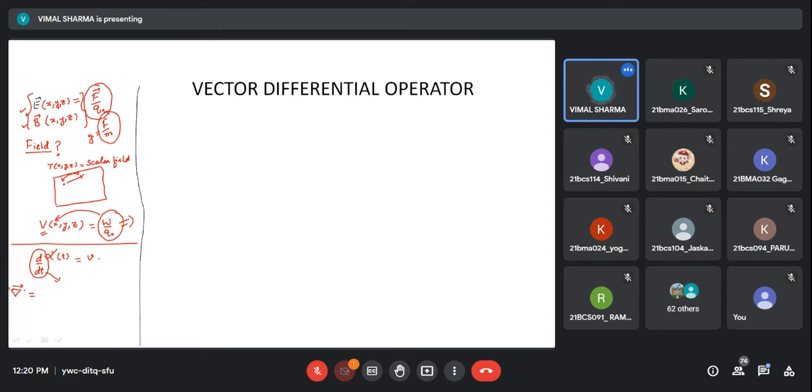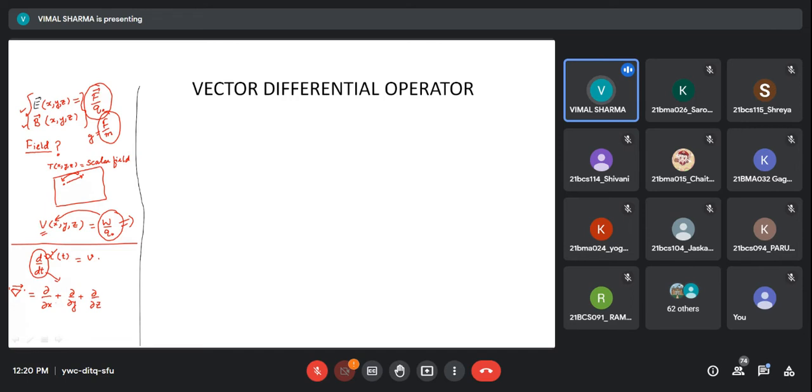This gives you change with respect to x. This includes change with respect to y, and also change with respect to z.